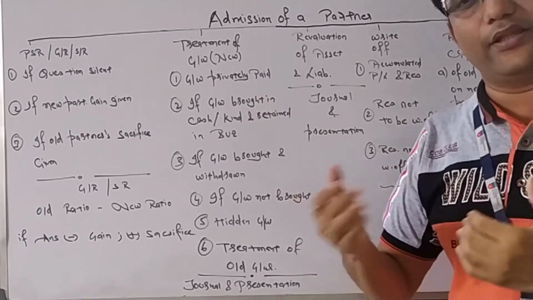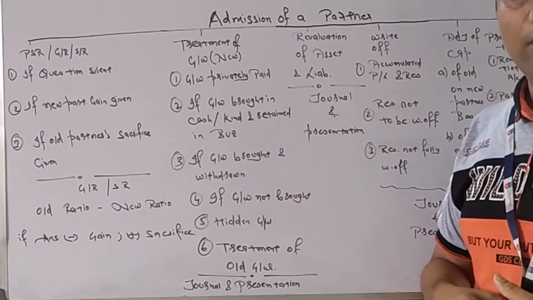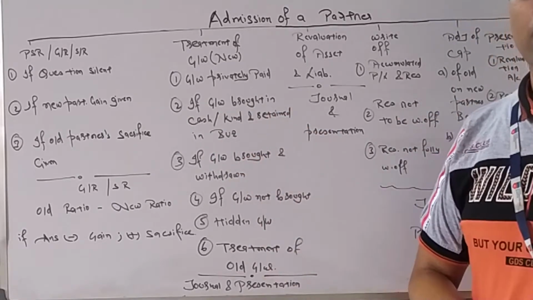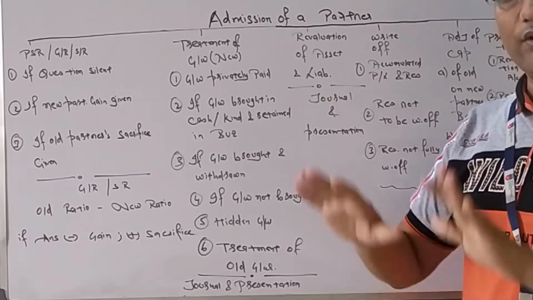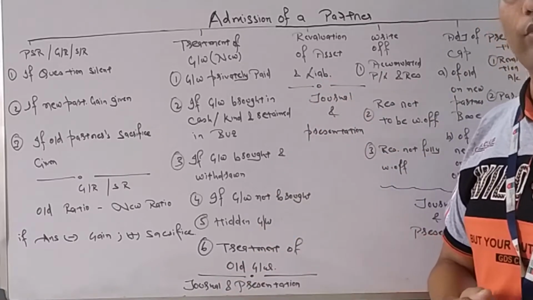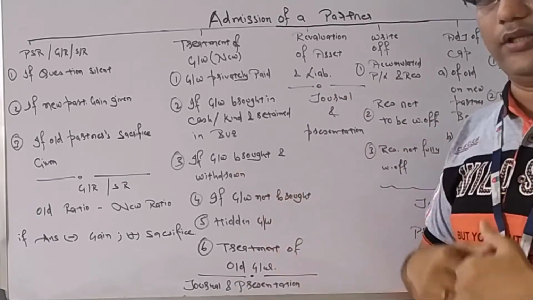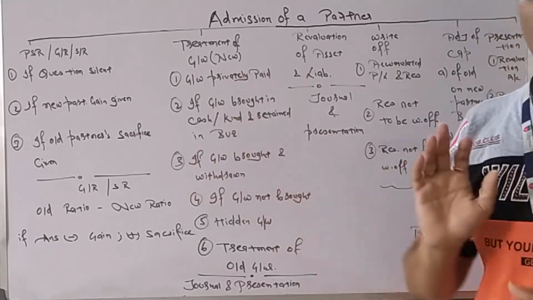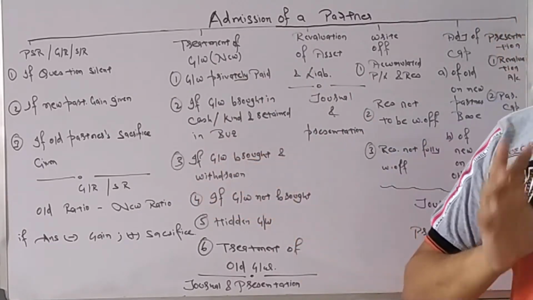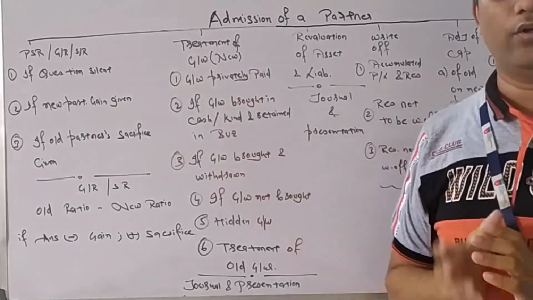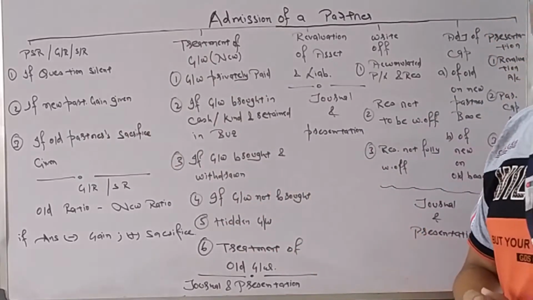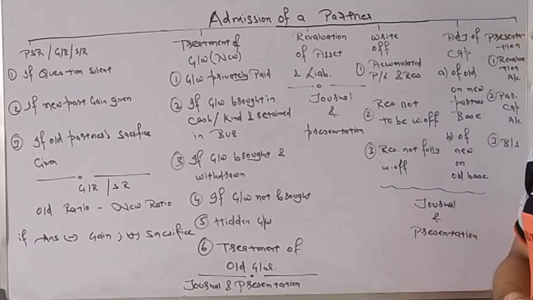When Mr. C brings in the goodwill in cash or in kind and it is retained in the business, that goodwill brought in and stayed in the business, then how we will do the treatment? If goodwill brought in and withdrawn, Mr. C has brought in goodwill, A and B has taken it out, then how we will do the transaction?